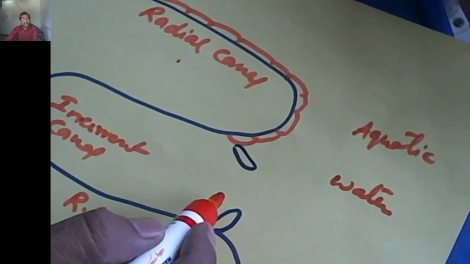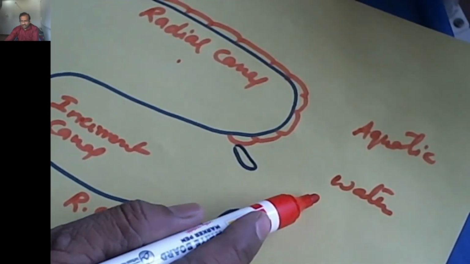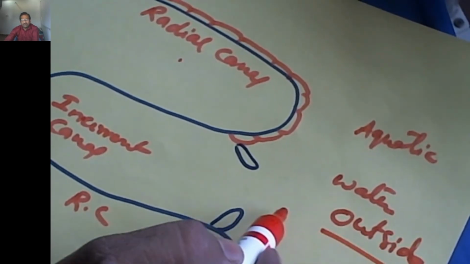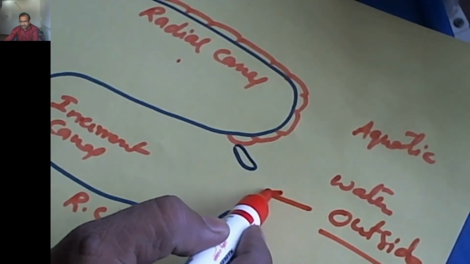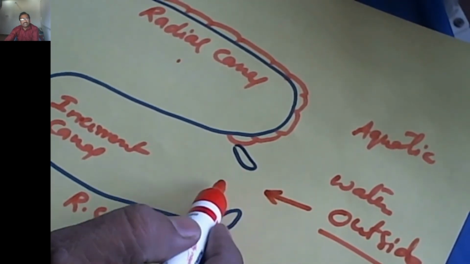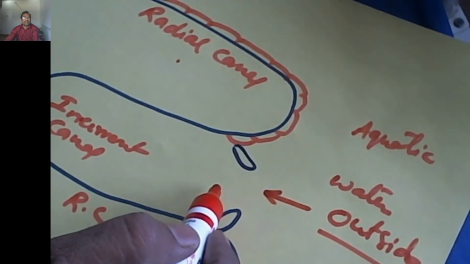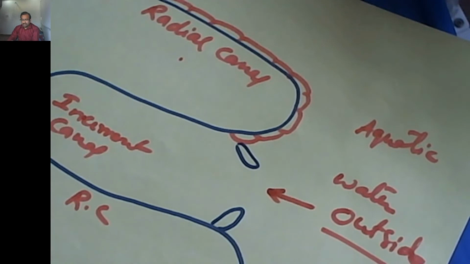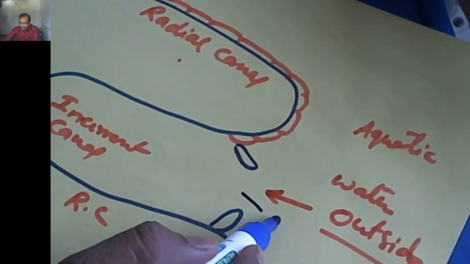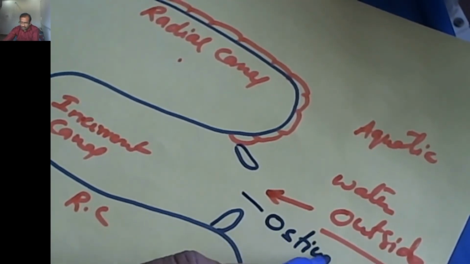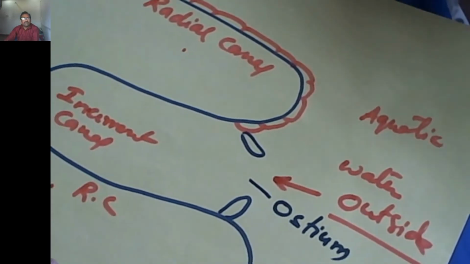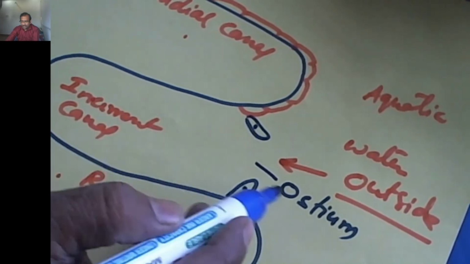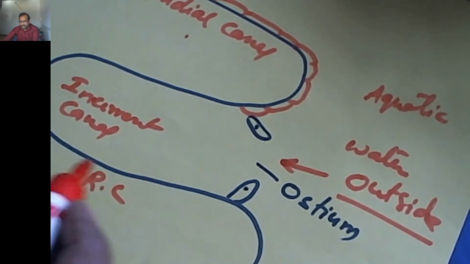In the water canal system, the water from outside enters the sponge body through the smallest pores. The first component in the canal system is the ostium or ostia. So this is the ostium. The ostium is surrounded by modified pinacoderm cells. These are called myocytes.